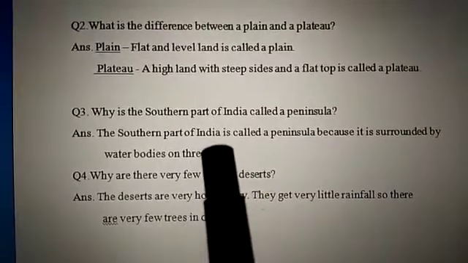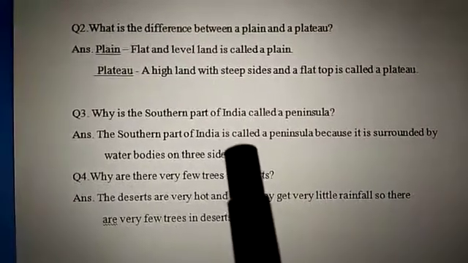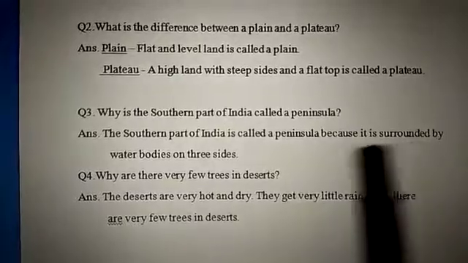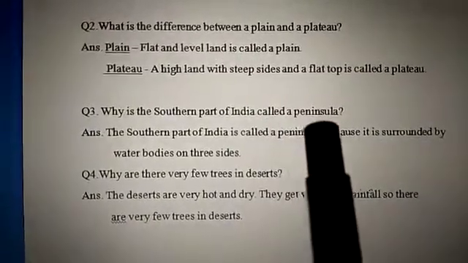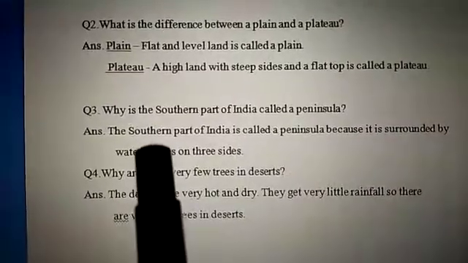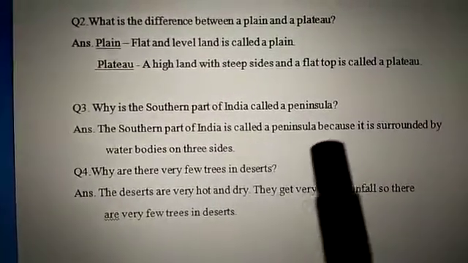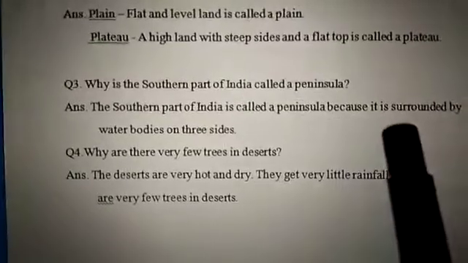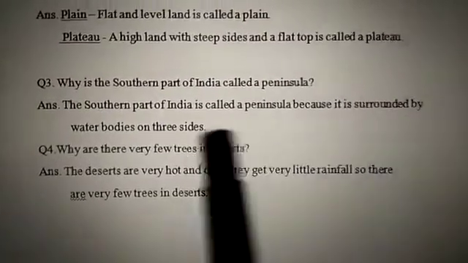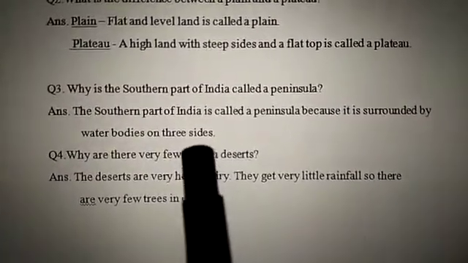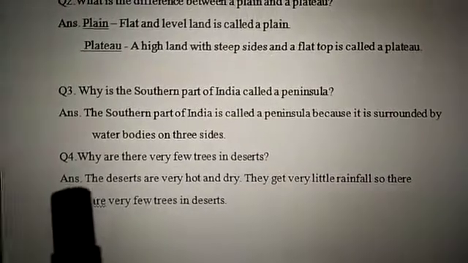So the southern part of India is also such a part where it is surrounded by water bodies on three sides. So the answer to this question will be, the southern part of India is called a peninsula because it is surrounded by water bodies on three sides.